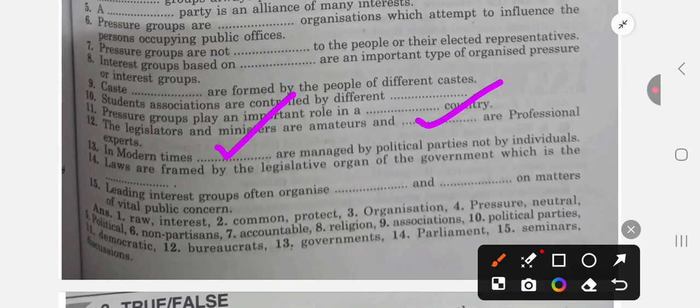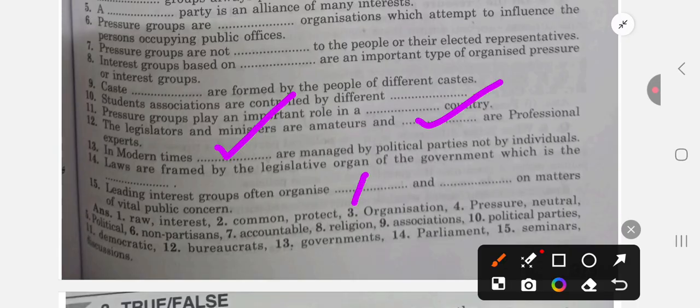Question number 14, laws are framed by the legislative organ of the government, which is the dash. Laws are framed by the legislative organ of the government, which is the parliament, right?